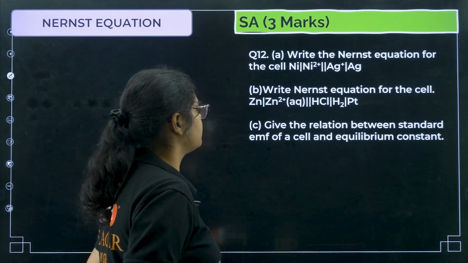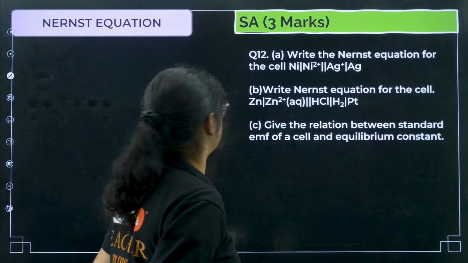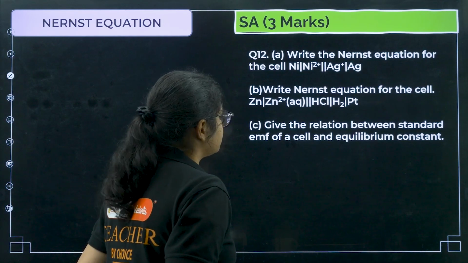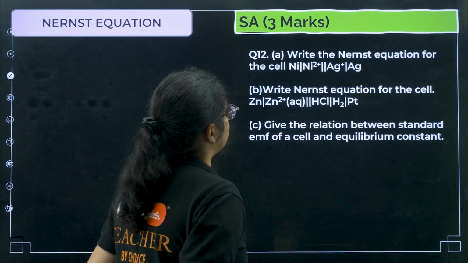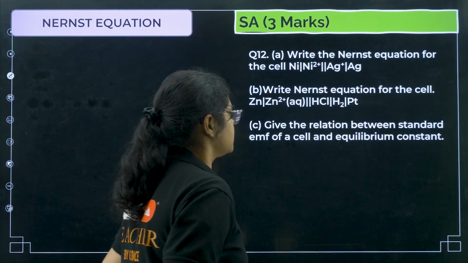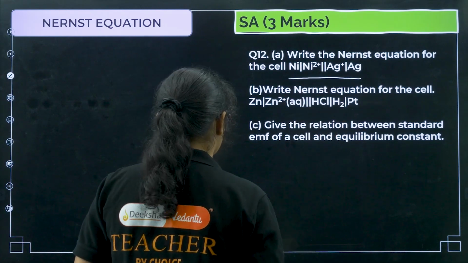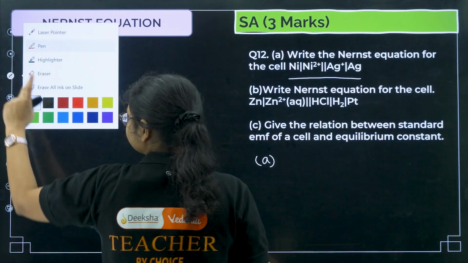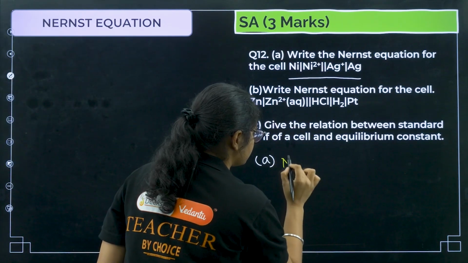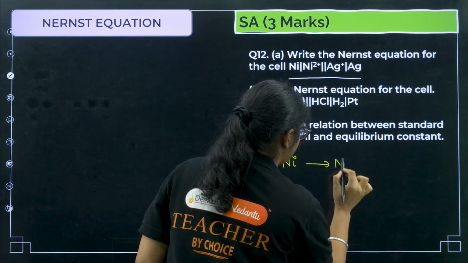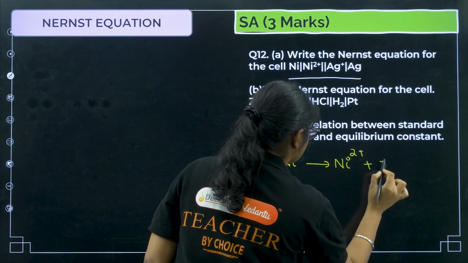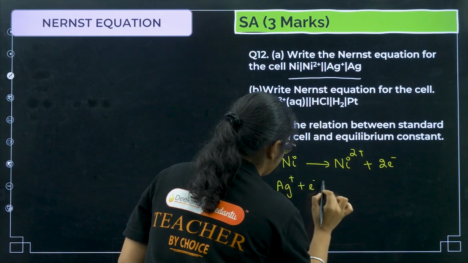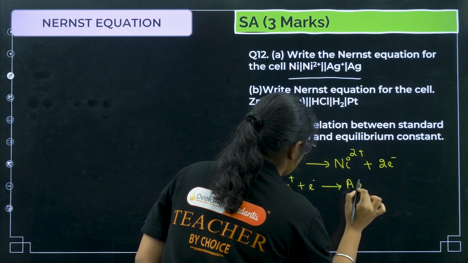Next, question number 12. Write the Nernst equation for the cell Ni2+ to Ag+. Now we are going towards the Nernst equation question. You have to write the Nernst equation, then give the relation between EMF of the cell and equilibrium constant. First cell, what is the reaction? Ni to Ni2+ is undergoing oxidation, so it will be Ni2+ plus 2 electrons. Then silver plus 1 electron will give me silver.